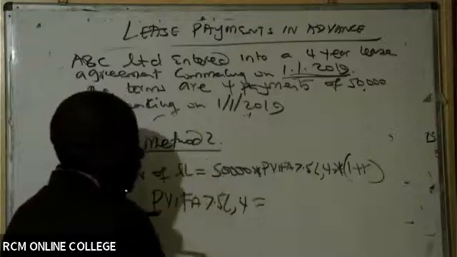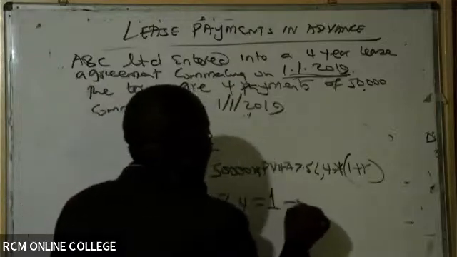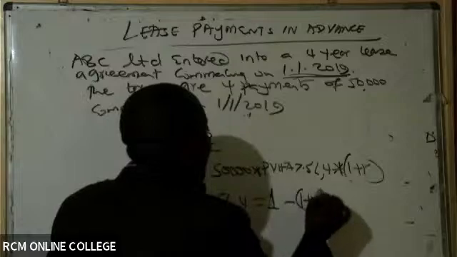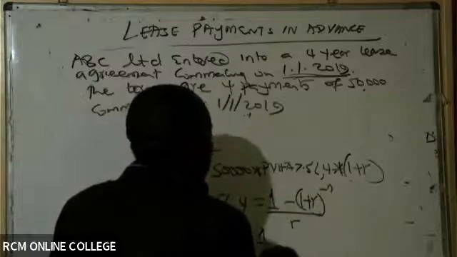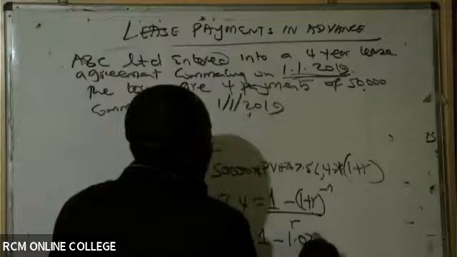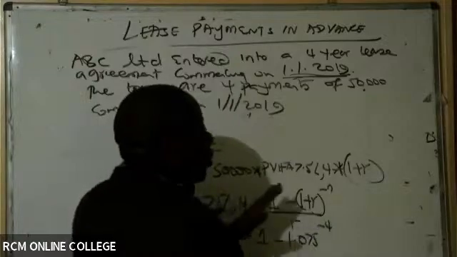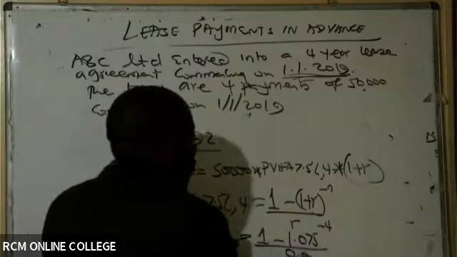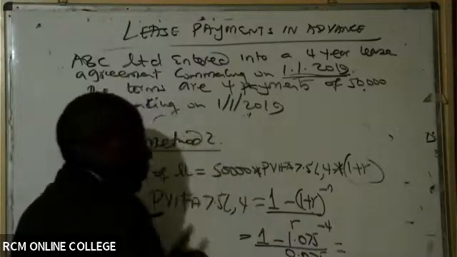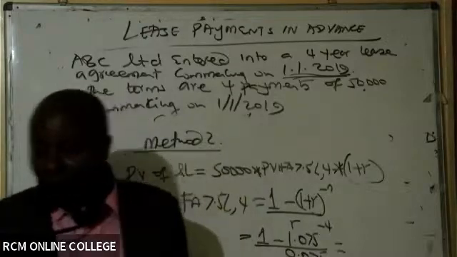Then what we have, ladies and gentlemen, here, this will be 1 minus 1 plus r raised to negative n all over r. So then this will be 1 minus 1.075 raised to minus 1. So here you don't use n minus 1, divided by 0.075. Are you able to give me this figure?